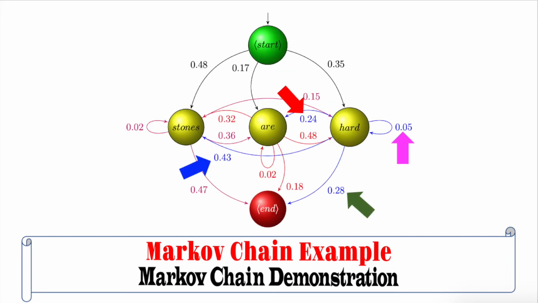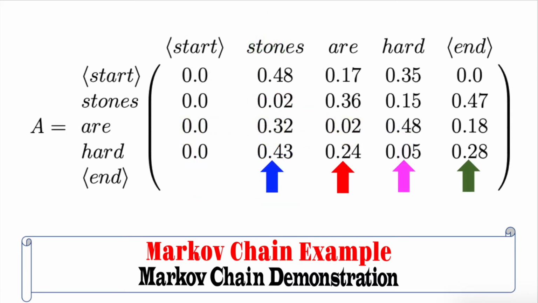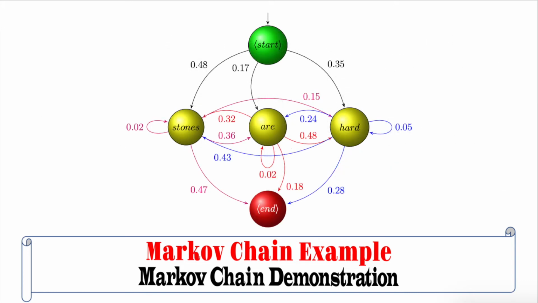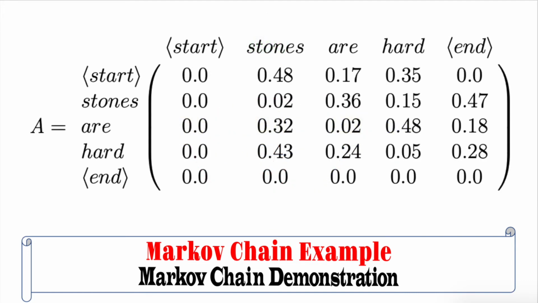For the word hard, the different probabilities as shown in the arcs leaving the state labeled hard are also pointed to by color-coded arrows, and they are reflected in the fourth row of the transition probability matrix. Of course, the end marker does not have any path leaving such a state, so the fifth row of the transition probability matrix contains 0 values.